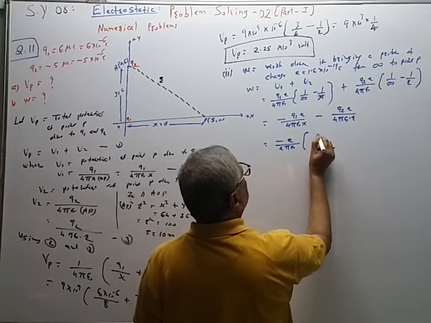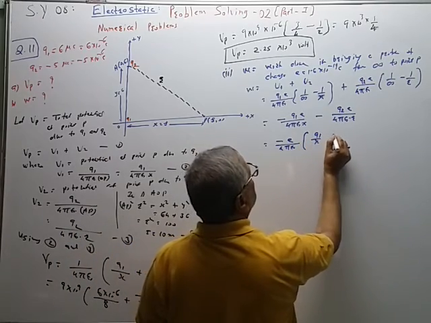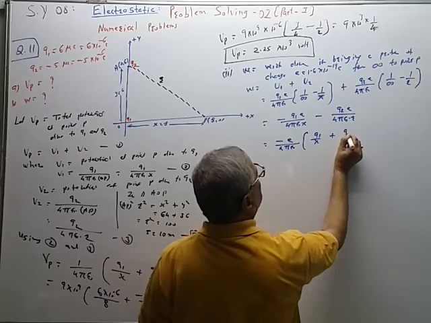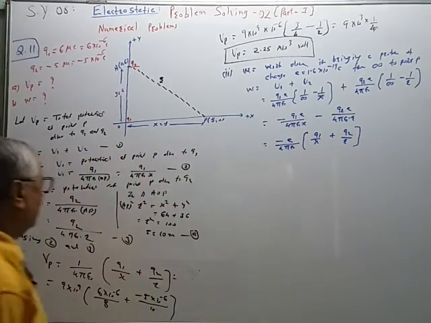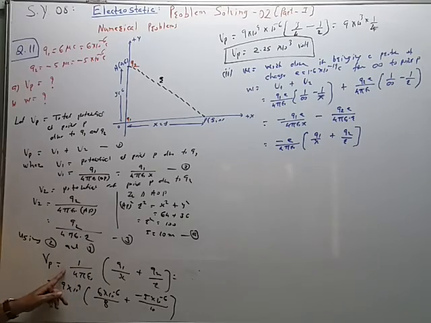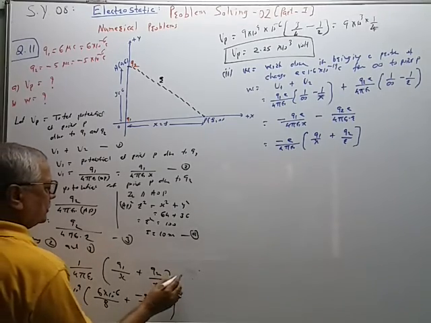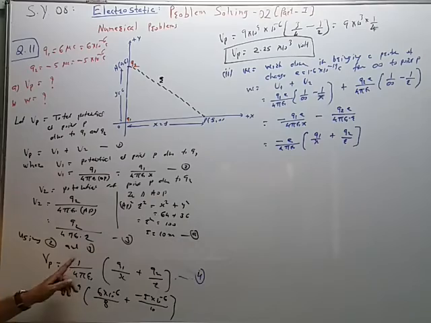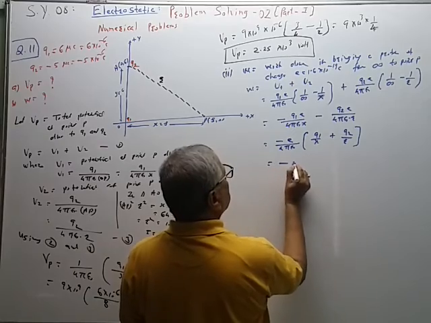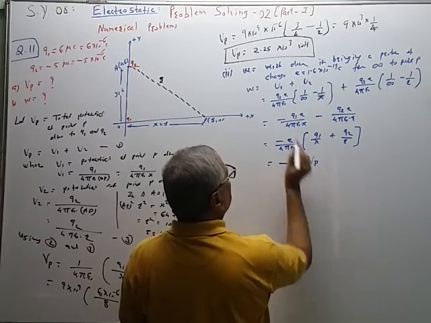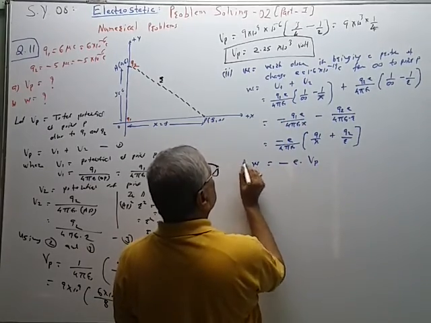So inside the bracket, Q1 upon X, inside the bracket, Q2 upon R. So see this equation, this is equation 4. The same equation has come there, 1/4 pi epsilon naught Q1 upon X. So in short it is equal to minus E multiplied by Vp, and we have calculated